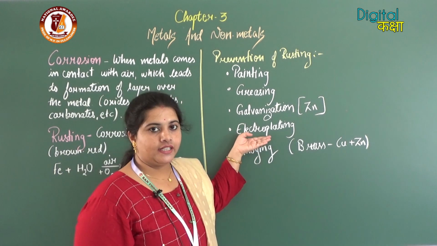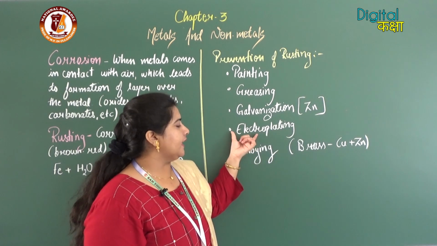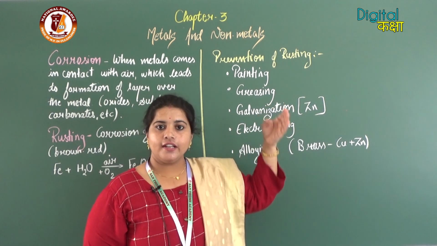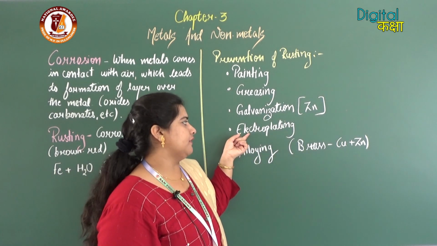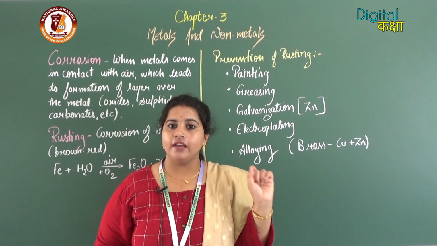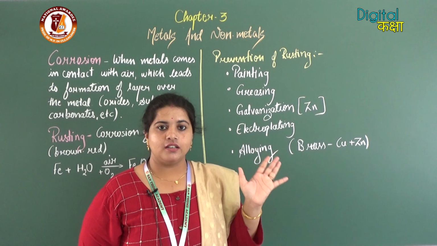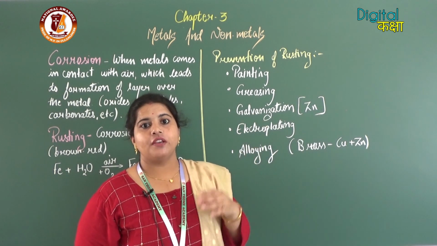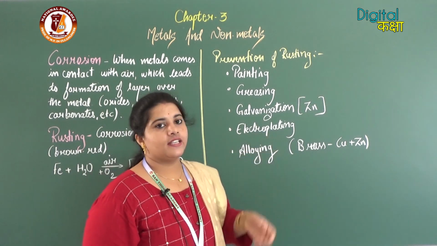Similarly, electroplating is done. Electroplating, the word itself says electro, that means electricity, plating, that means a layer or a plate is being placed. So with the help of electricity on any heavy costly item, like if we have an iron article, a silver statue, or a gold statue, in that case electroplating is done.